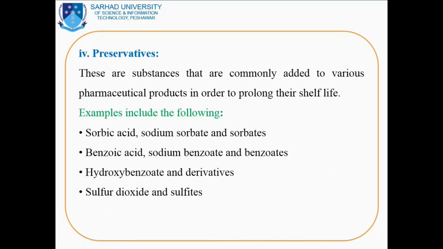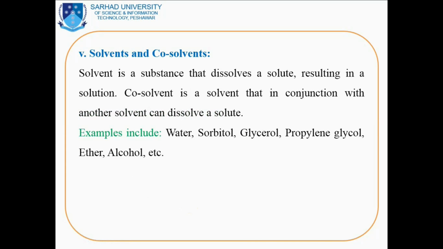Next to the formulation is preservative. These are the substances which are commonly used in various pharmaceutical products in order to prolong their shelf life and increase the stability of formulation. Examples include sorbic acid, sodium sorbate and sorbates, benzoic acid, sodium benzoate and benzoates. Hydroxybenzoate and their derivatives, sulfur dioxide and sulfides are also preservatives. These are examples of preservatives used in the pharmaceutical emulsion.